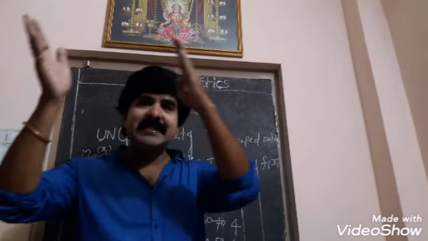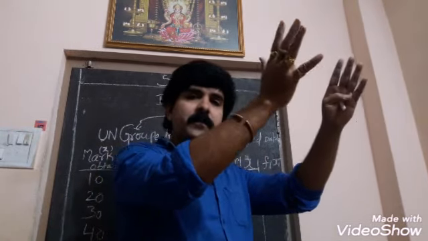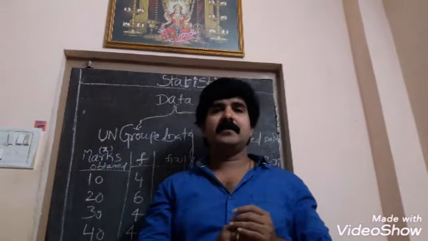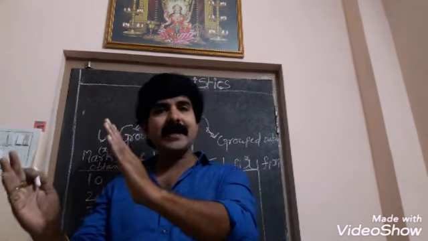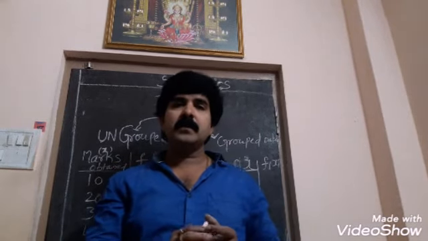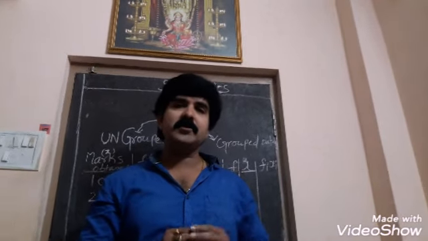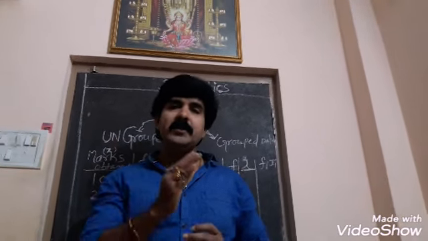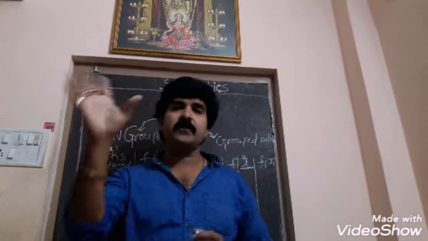If you tabulate this raw data into a systematic order, that is called grouped data. So raw data has been converted into a systematic group. Here it is not mentioned what grade he has attained. Here you can mention 10 to 20 marks. One who has obtained 10 to 20 marks has failed.